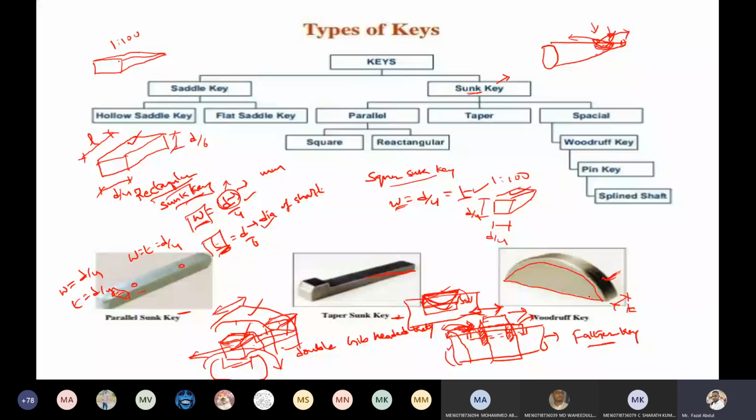Okay. Now coming to the saddle keys. Saddle keys are of two types: hollow saddle key and flat saddle key. You can consider saddle keys as rectangular keys.